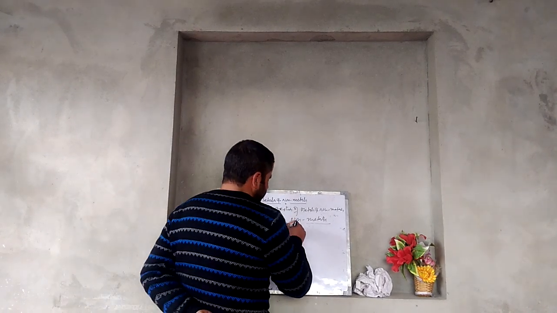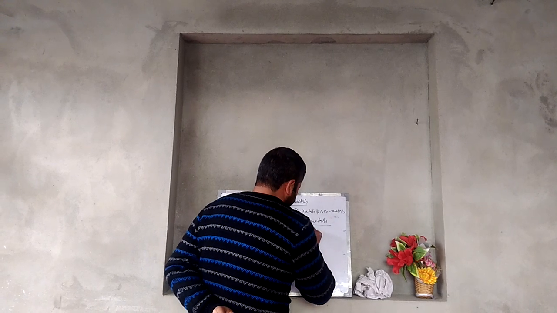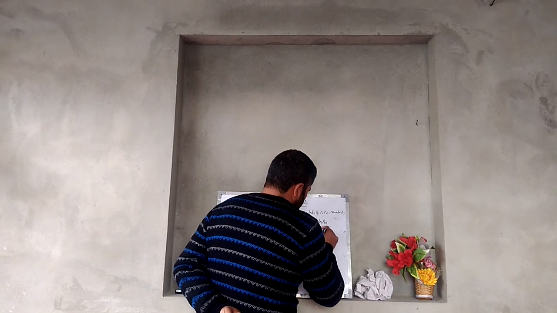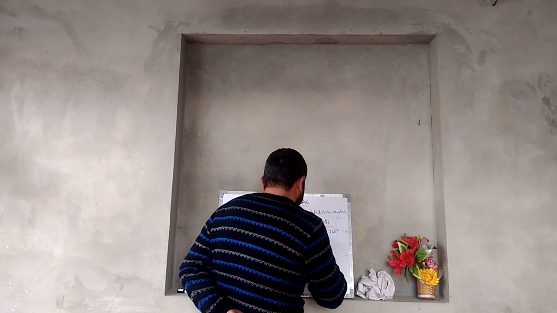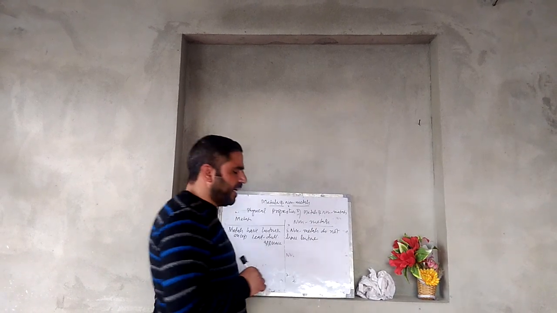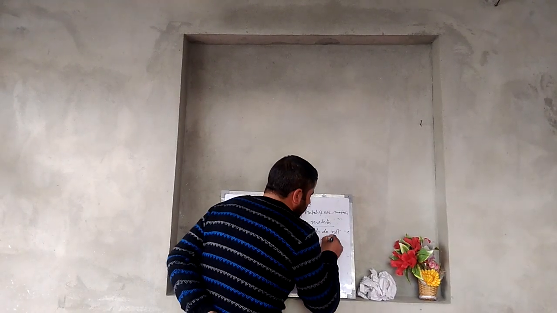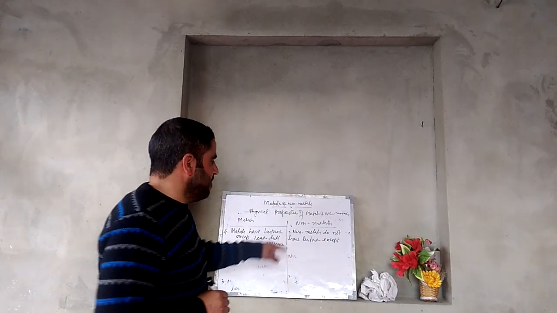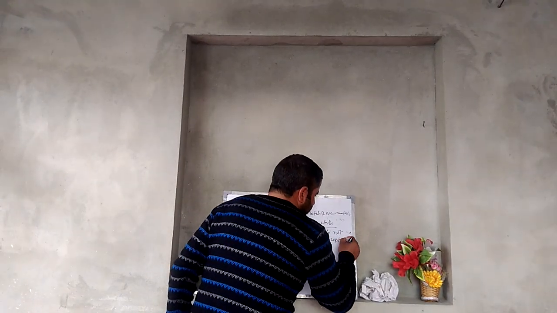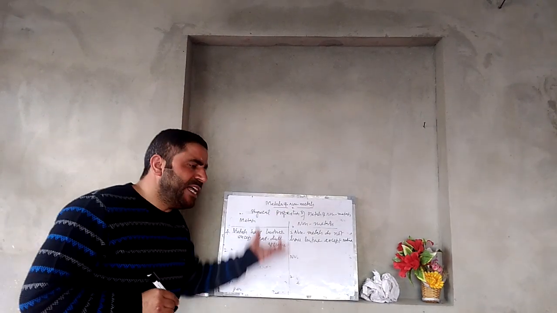These non-metals do not have luster. That means they do not have shiny surfaces, except iodine. There are exceptions. One non-metal, that's iodine, has luster. Iodine is a non-metal, but it has luster.